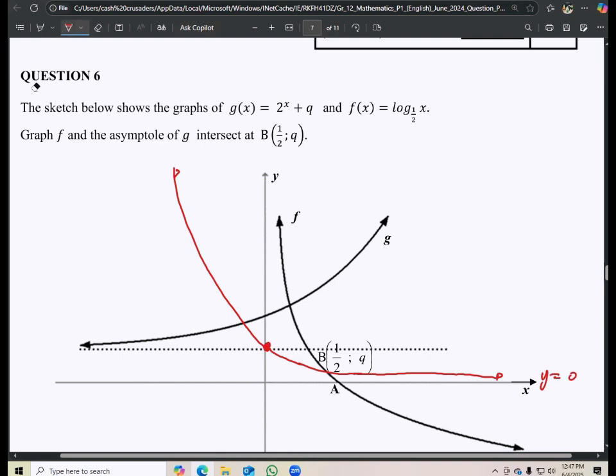And then this point over here we must indicate will be 0 is to 1. And then this other point over here should be what? Because here we would have 1 over 2. If we substitute on this one, log base 1 over 2, and then we have 1 over 2 here, this would give us 1, right?